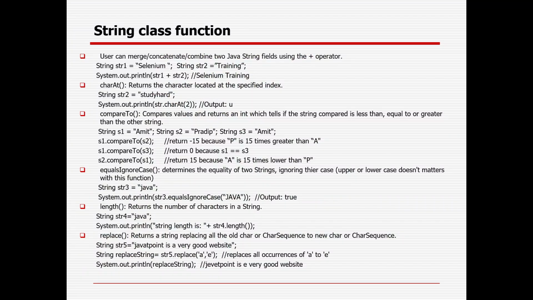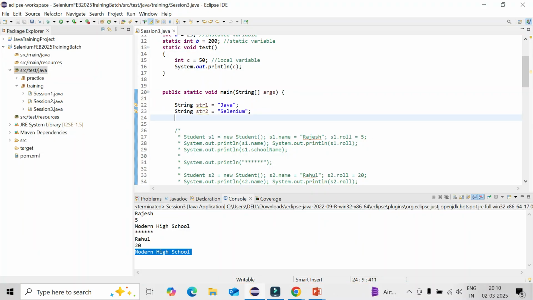Now what are the important string methods available? The user can concatenate strings with the plus symbol. In case both are integers, the plus symbol does the operation of addition. But in case anything is a string, it will only be used as concatenation.